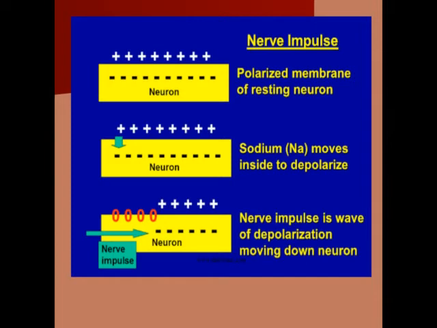Similarly, in the nervous system, there must be the presence of action potential to transfer nerve impulses from one cell to another, and finally it goes to the brain.